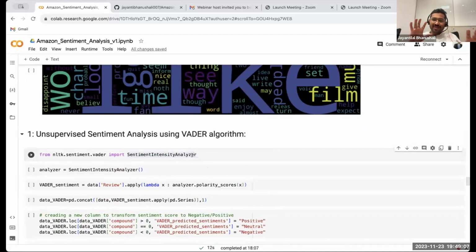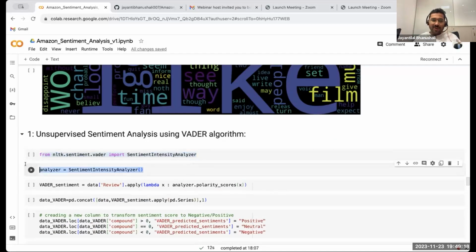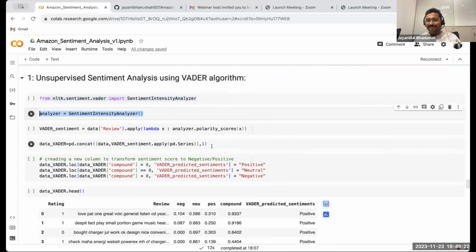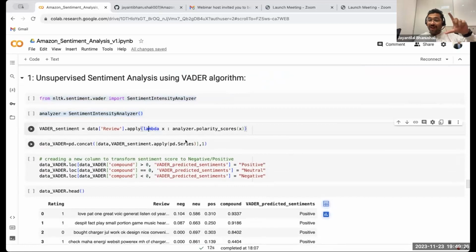Now that you know these are the top most frequently occurring terms, let us do a sentiment analysis using Vader. And this is a standard process. You import the library, you create an instance of it, and then you just apply it on each record. That is what the lambda function does, because I have 5,000 rows, so I will apply it line by line. So I'll look at the words in each row.